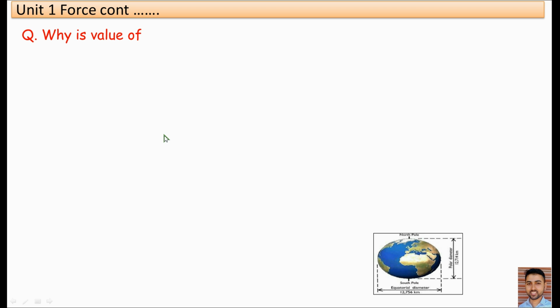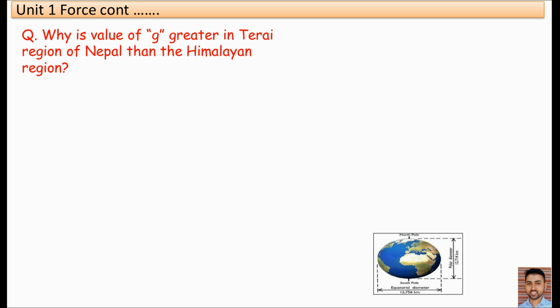Okay, one reasonable question related to acceleration due to gravity. Why is the value of g greater in the Tarai region of Nepal than in the Himalayan region? Why is the value of g more in Sira of Nepal than in Mustang? Why is the value of g more in Chitwan than in Kathmandu? That is the question. Okay, its answer is